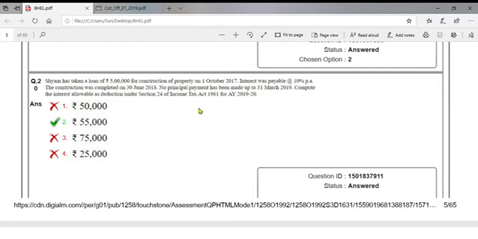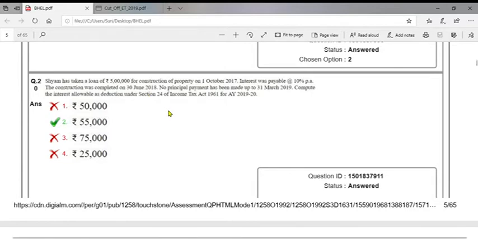So what is the pre-construction period here? From the date of loan till the construction was complete, up to the immediately preceding year in which construction was completed. So it should be 31st March 2018.